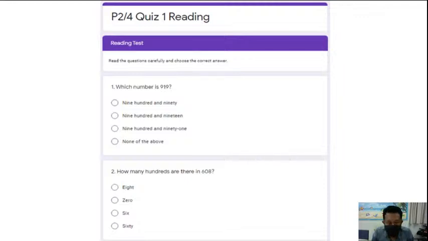Same as the listening test, you will see here the reading test. Read the questions carefully and choose the correct answer. You will find 10 questions for the reading test. Number 1, number 2, 3, 4, 5, up to 10.